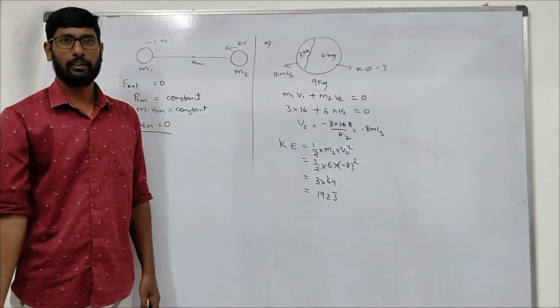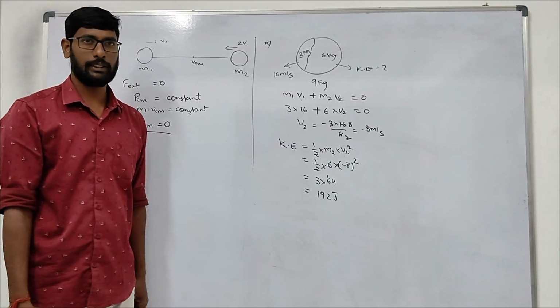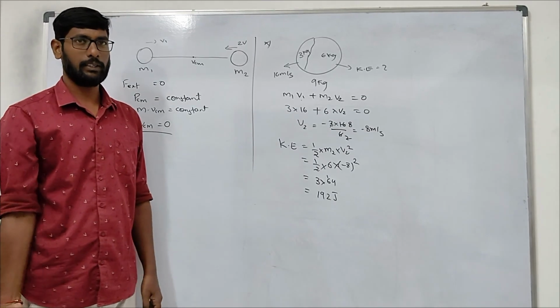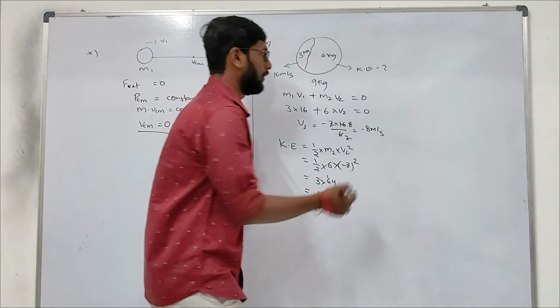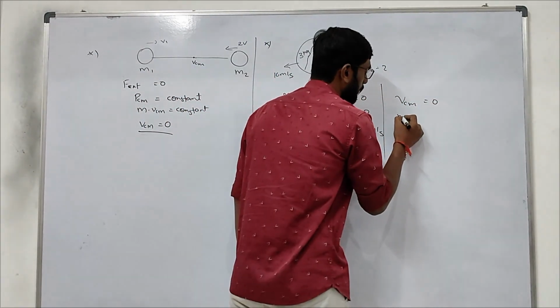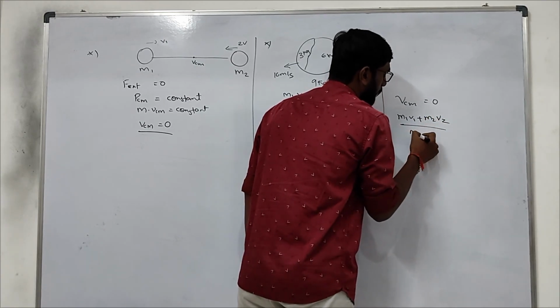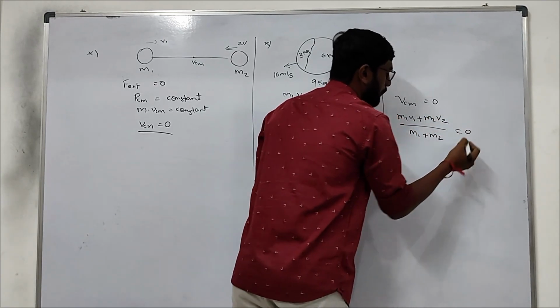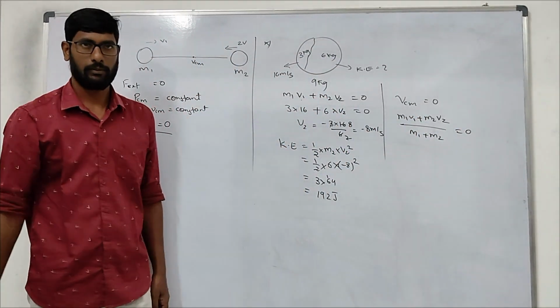By using conservation of momentum, you can solve like this. If you want to use center of mass only, the velocity of center of mass will be 0 because it is an internal force. So VCM is 0, that means m1 v1 plus m2 v2 by m1 plus m2 equals 0. So if you solve here again, you are reaching the same point. Right?